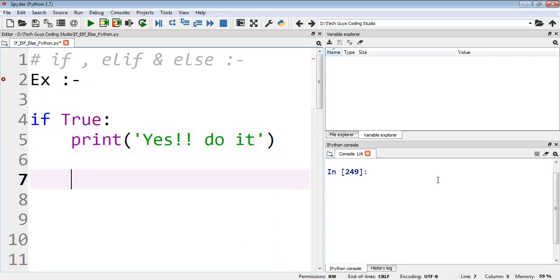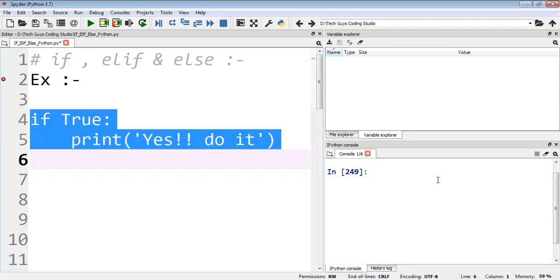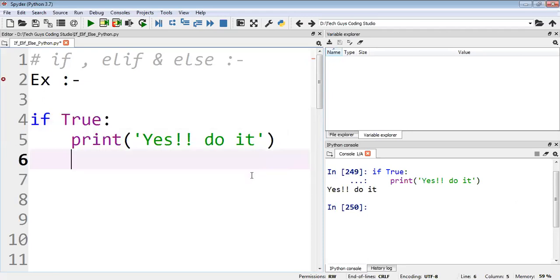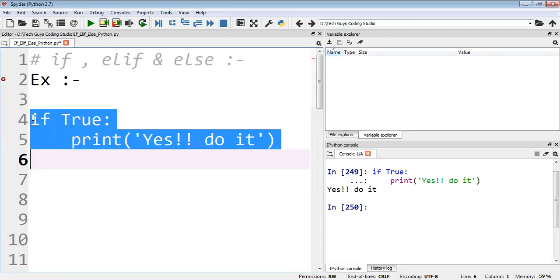Now first I will execute both the lines. If the condition is true, then it will print that message. The condition is true, so we have got that message, yes. Now see here, from here to here it's one block, it's the if block.